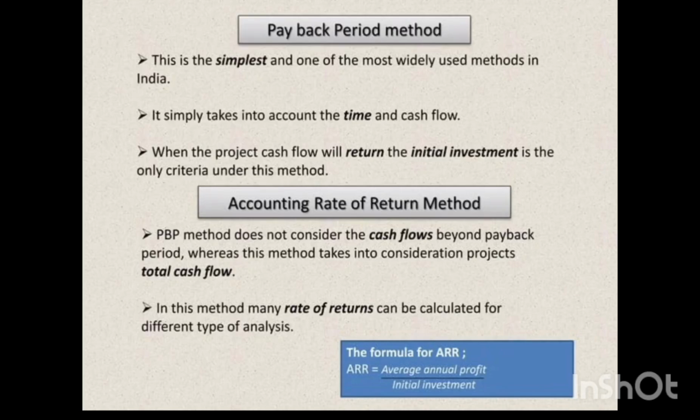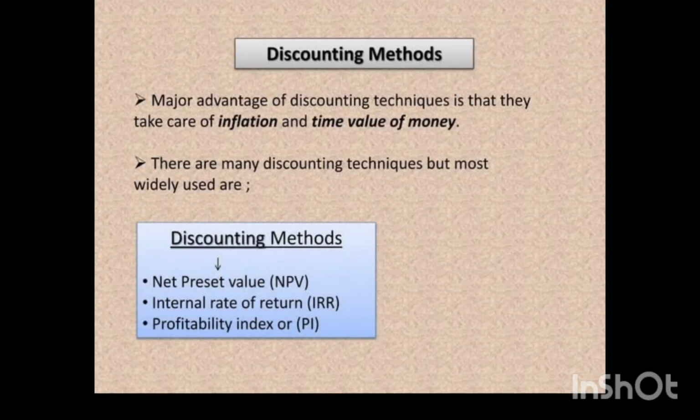Second, we see accounting rate of return. Accounting rate of return is a financial metric used to evaluate the profitability of the project or investment. Its advantage is simple to calculate. Next we see discounting methods. Major advantage of this technique is to take care of the inflation and time value of money.